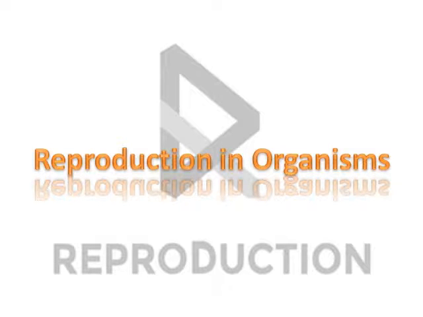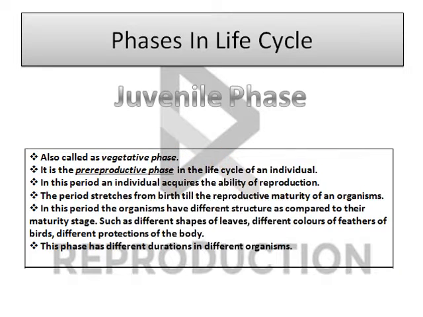Hello everyone, this is a video on reproduction in organisms, chapter 1 of the CBSE biology book, part 7. In my previous videos, I explained reproduction and gave details about sexual and asexual reproduction. In this video, I will explain the stages in the life cycle of an organism.